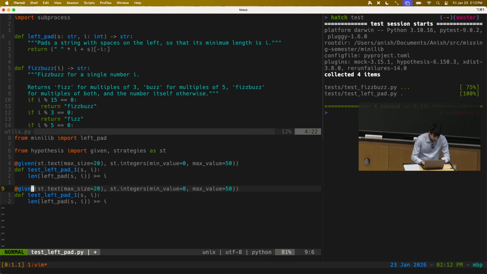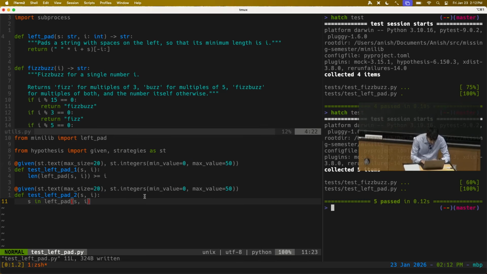But let's go ahead and write another test. Another property that a padding function should have is that if you take a string and you pad it, the original string should be contained in the result, right? That's another reasonable property that you might want. So S should be contained in left pad of S, I. And when I run this, this works.